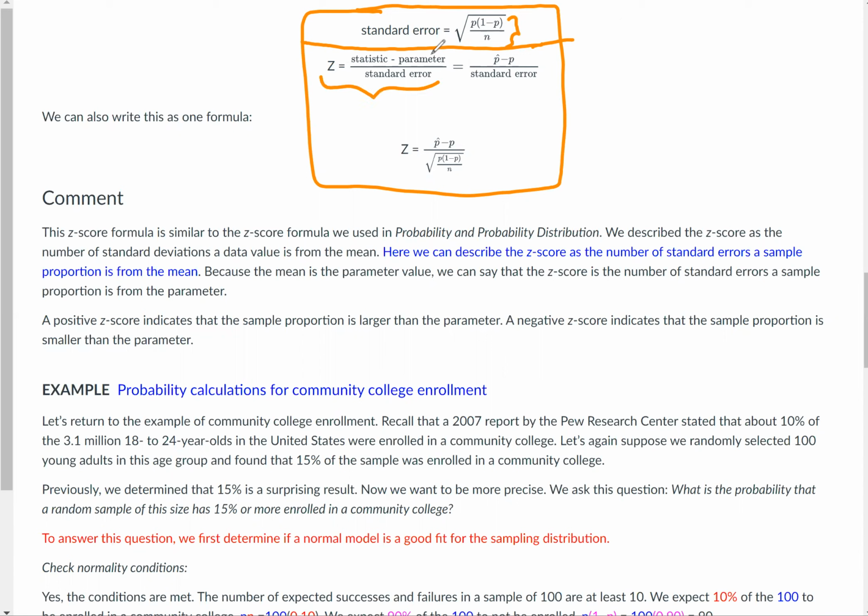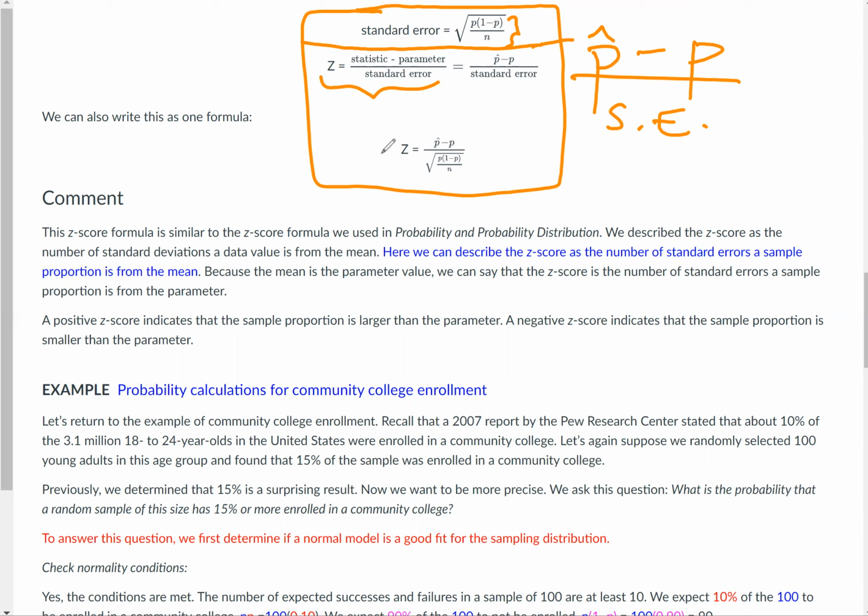Z is equal to, in the numerator, the statistic minus the parameter over the standard error. So we'll talk about that a little bit more. In other words, the statistic is p hat minus p over standard error.